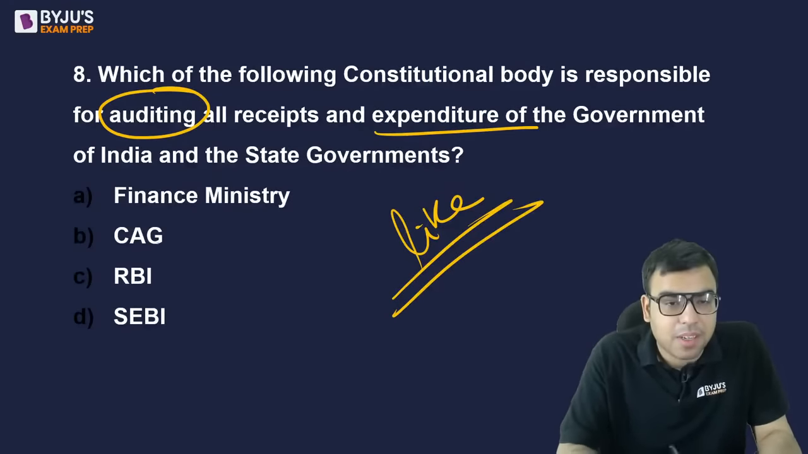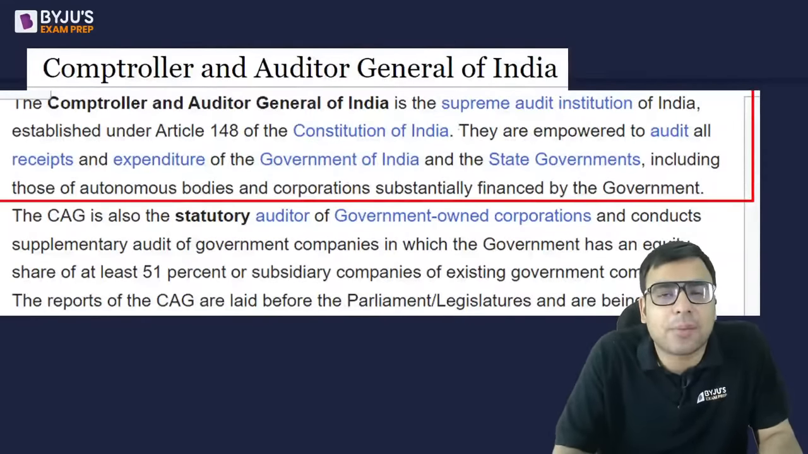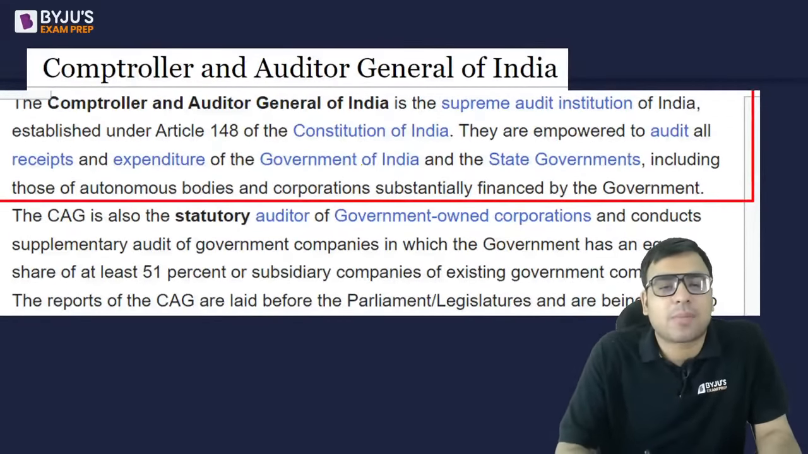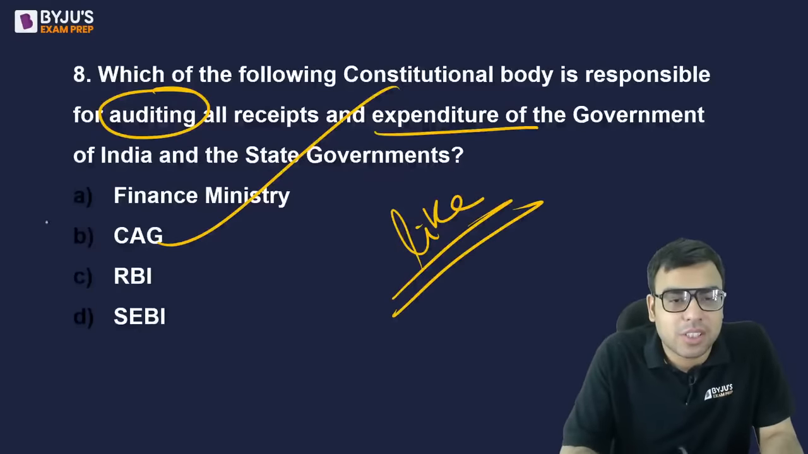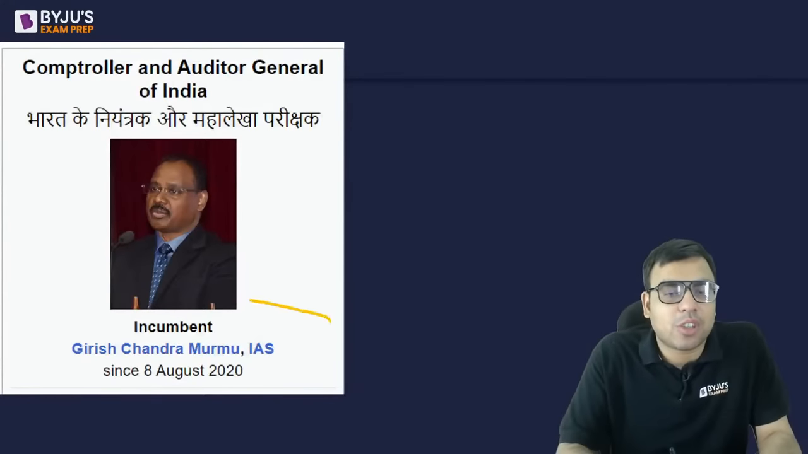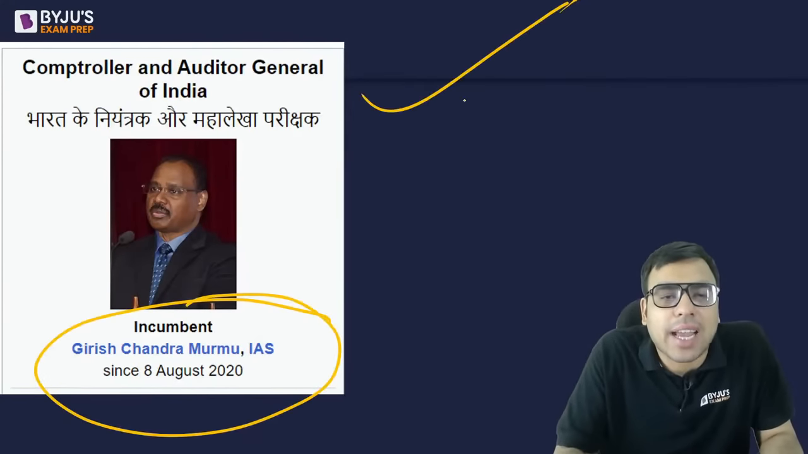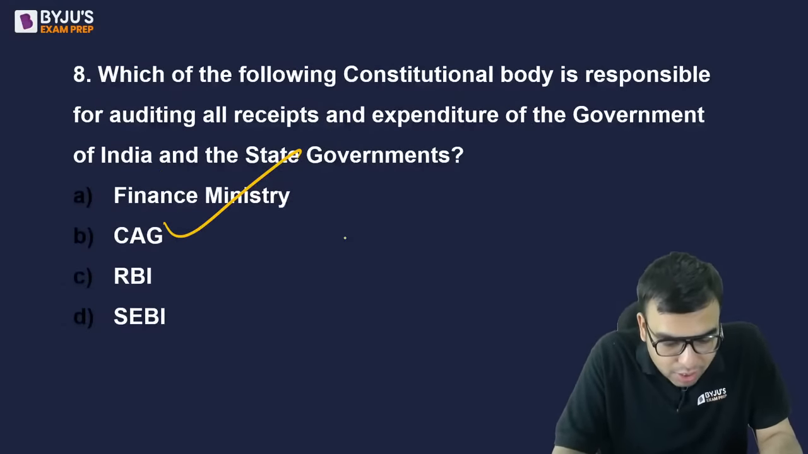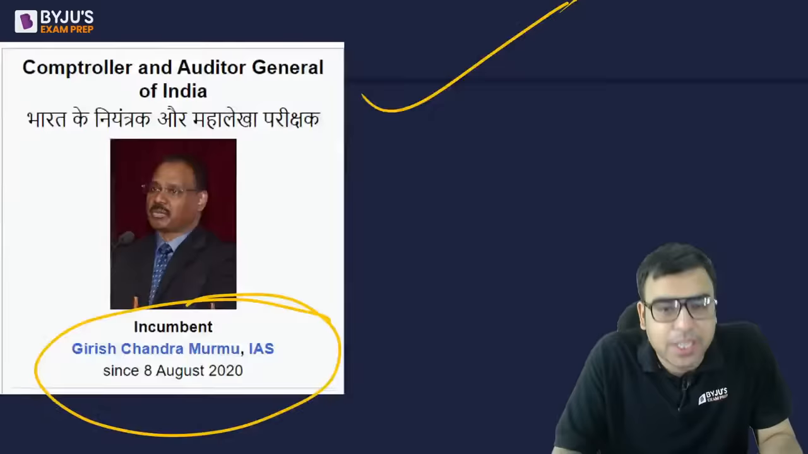Yes, the right answer is CAG. The Comptroller and Auditor General of India, under Article 148, is actually responsible for auditing and all. So the CAG full form relates to auditing, right? Mr. GC Murmu is actually the CAG of India. So you should be knowing. B is the right answer. Yes, Nimisha, Rocky Bhai, Anmol, Amisha Kumari, you all are right.